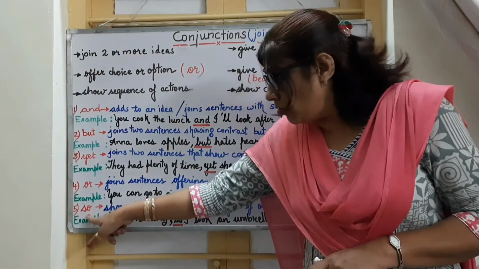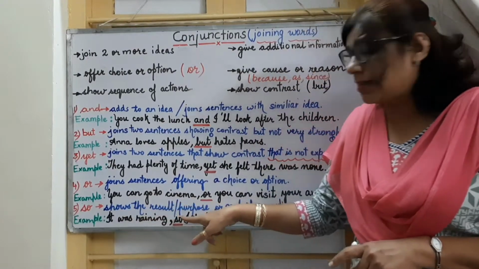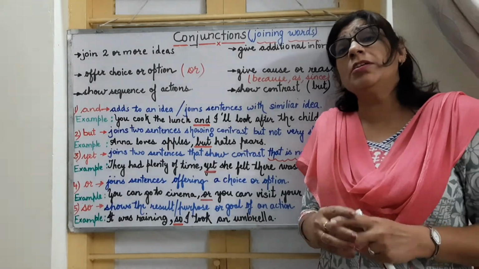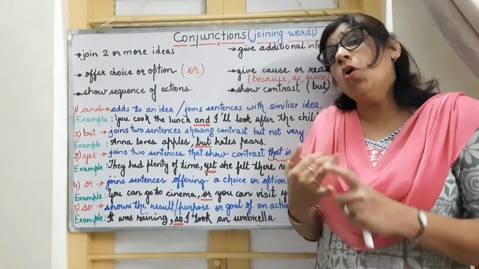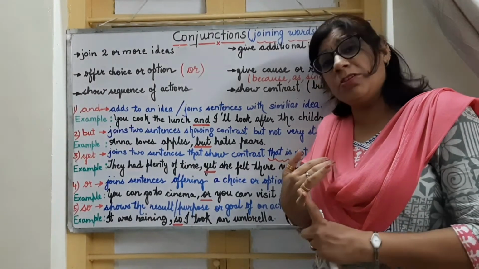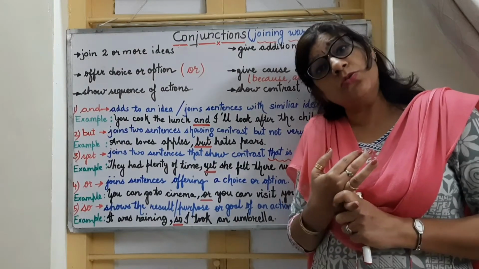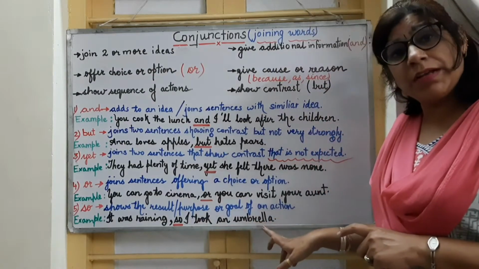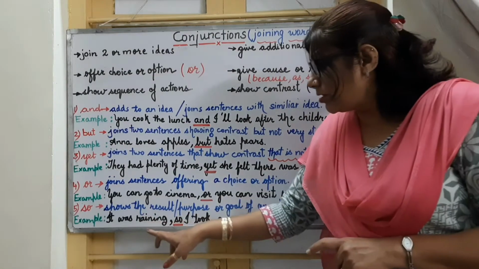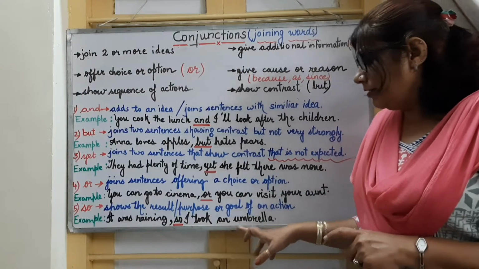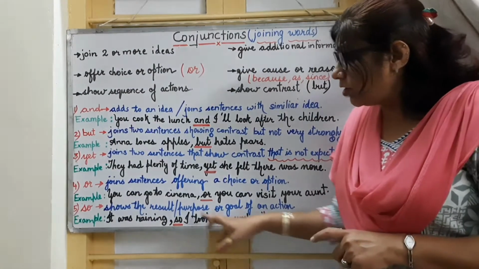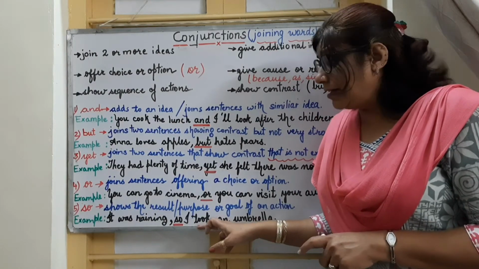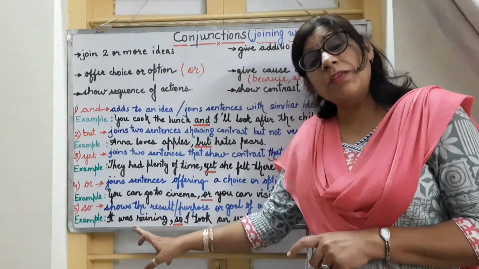Focusing on so, it shows the result, purpose or goal of an action. Whenever we are talking about the result, goal or the purpose of an action, we are going to use so. It was raining, so I took an umbrella, right? Here we can see what the result was. The result is taking an umbrella. And the reason for taking the umbrella was, it was raining.